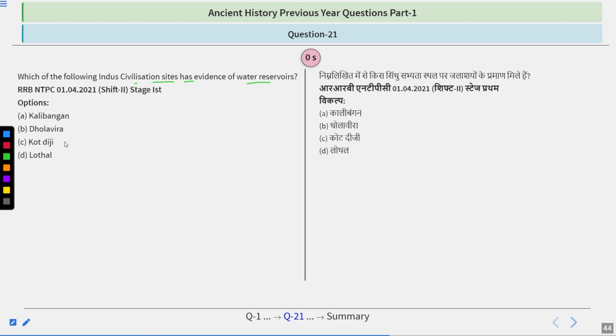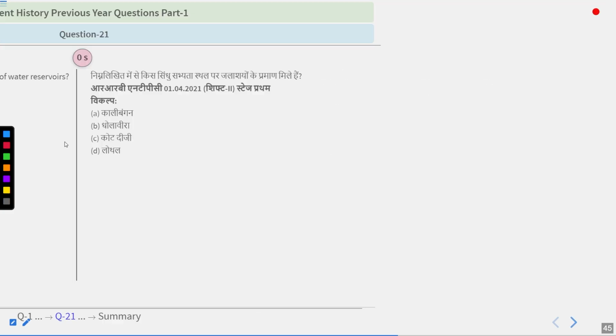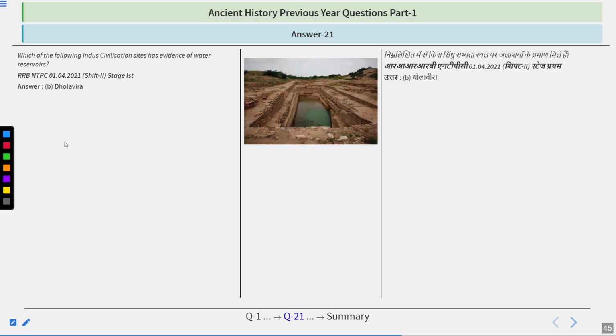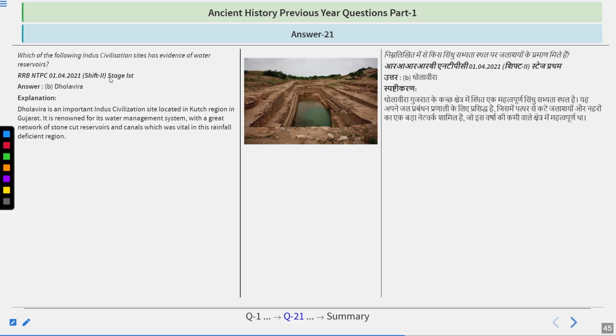I hope you got this one right. As I said earlier in the question, the answer of this question is B option, that is Dholavira. Dholavira is an important Indus Valley site located in Kutch region in Gujarat. It is renowned for its water management system with a great network of stone cut reservoirs and canals,